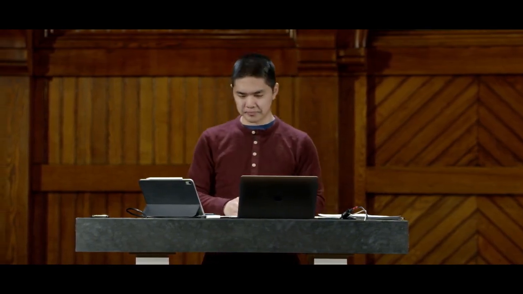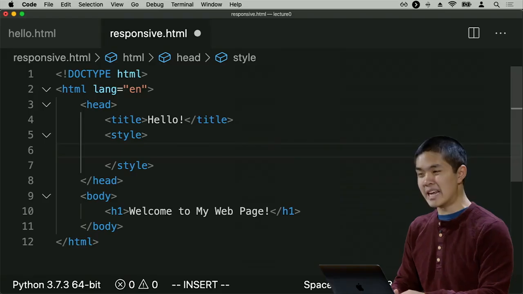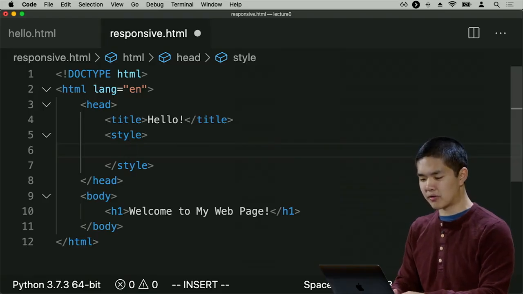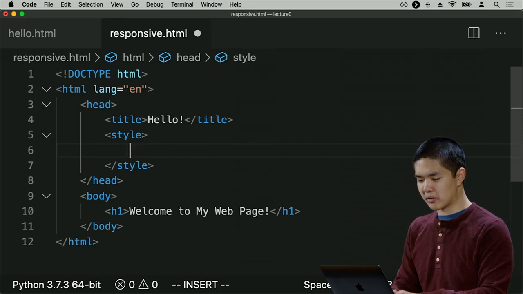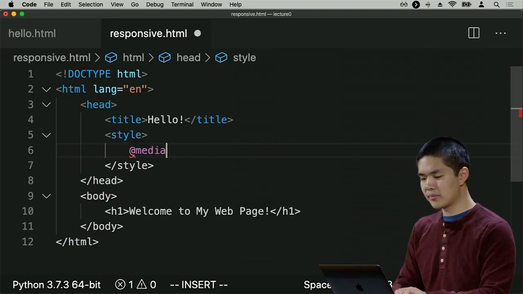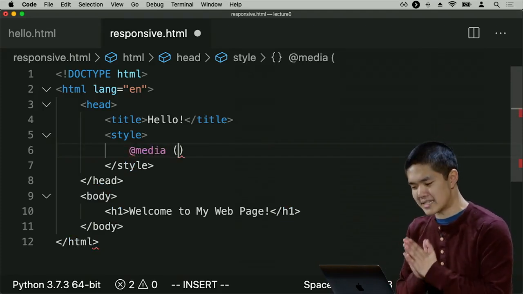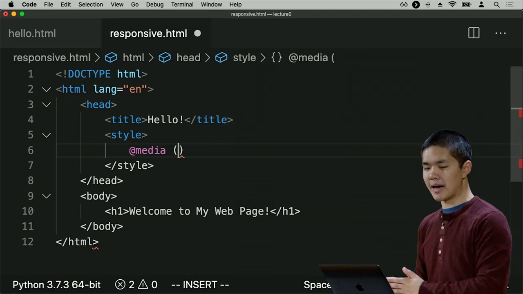then I want to style the page in one way. And if the size of the page is a different width, then I might want to style the page in a different way. You might imagine that as you shrink the screen, you want to move elements around in order to rearrange them to make the page just look a little bit nicer on a mobile screen. So we'll do a very simple example of just changing the color depending on the size of the screen. So let me specify now in a media query, and the syntax for a media query looks like this. I'm going to use the @ symbol and say media, and then specify for what type of media I would like to apply this query.